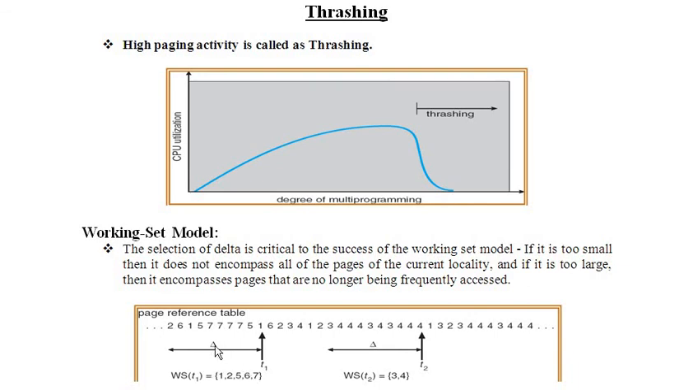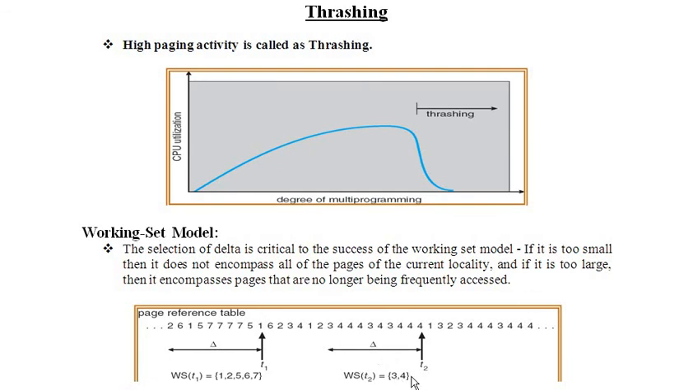That means we can allocate for these 10 page numbers only 5 frames instead of 10 frames. Now here you can see at time t2 what has happened with the same concept. It has changed to 3 3 4 4 4 3 4 3 4 4 4. So at time t2, for a delta period, it has changed.